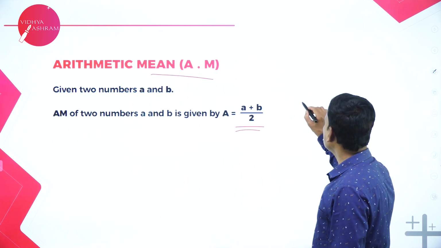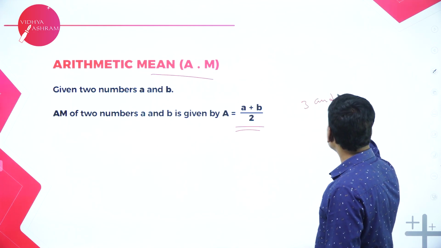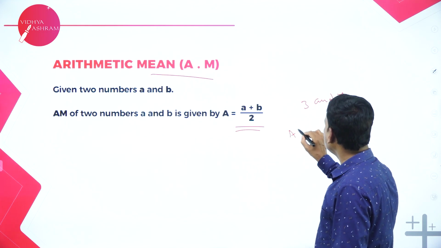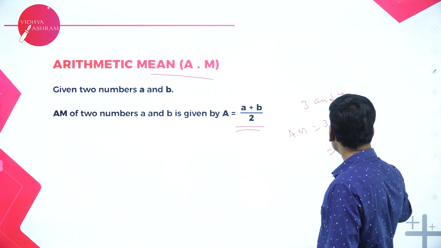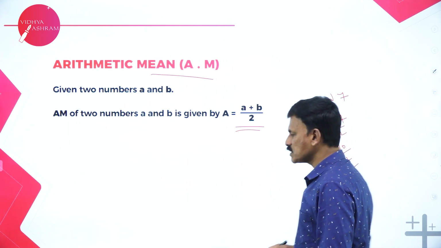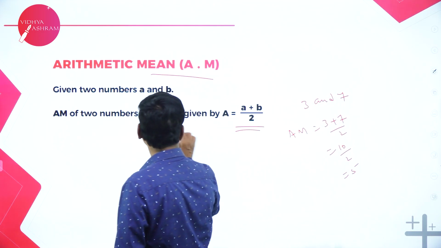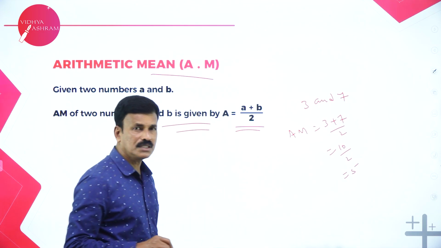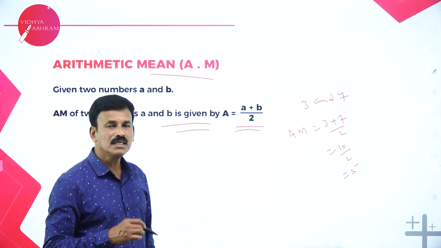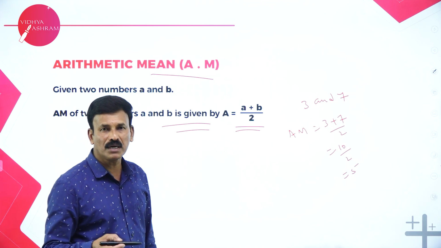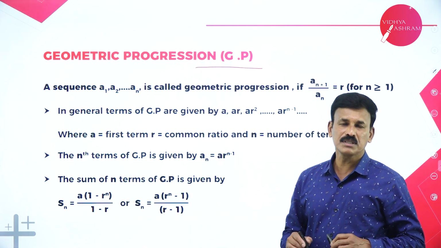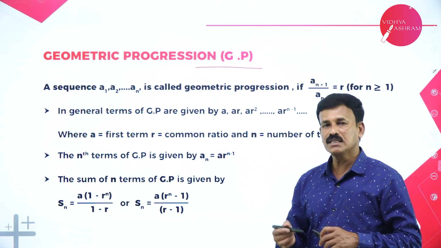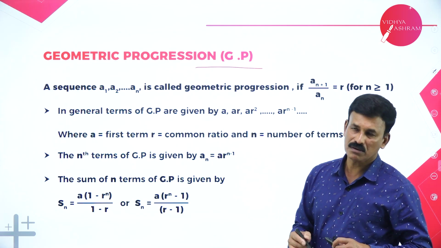Suppose 3 and 7 are the two numbers, then the arithmetic mean between these two is given by (3 plus 7) by 2, that's equal to 10 by 2, which is equal to 5. So, if a and b are any two numbers, then the arithmetic mean between a and b is given by AM is equal to (a plus b) divided by 2. This is an example. Let us now know what is meant by geometric progression, and then I will explain with examples.